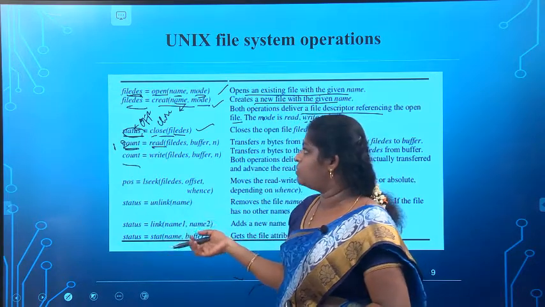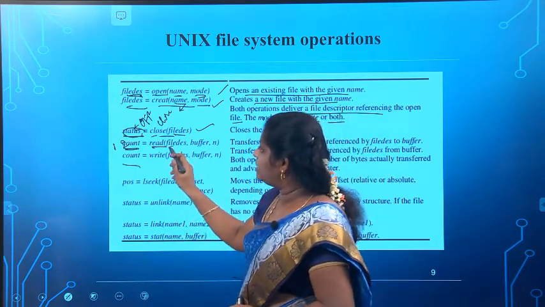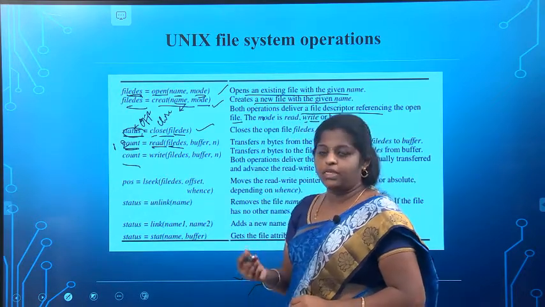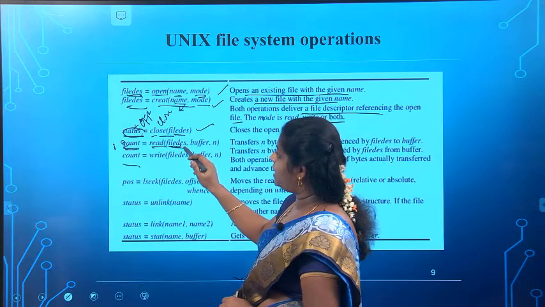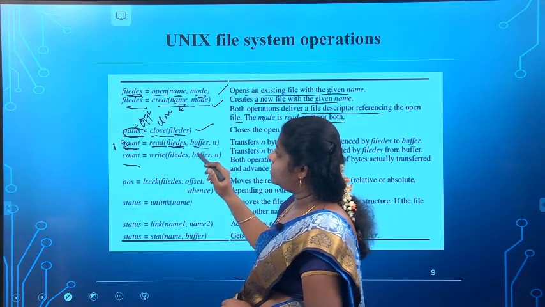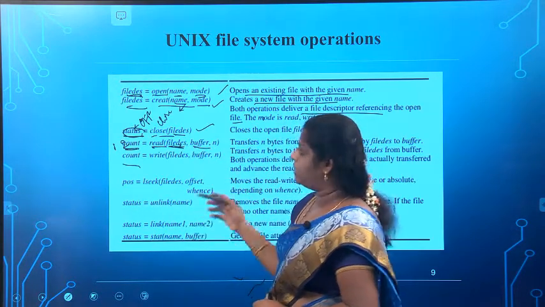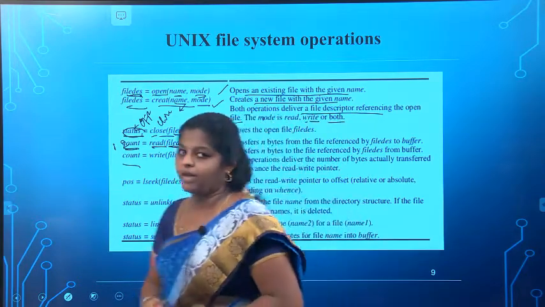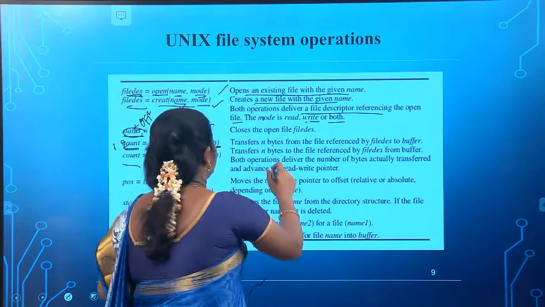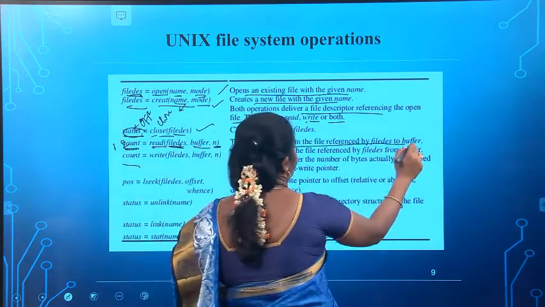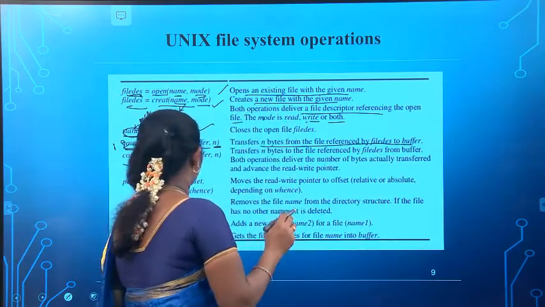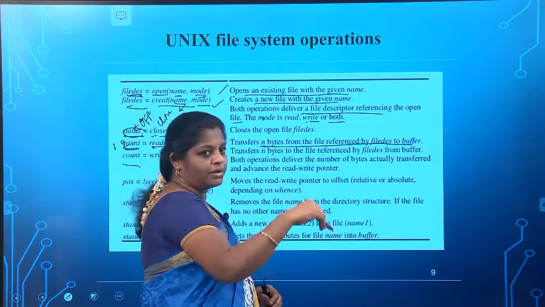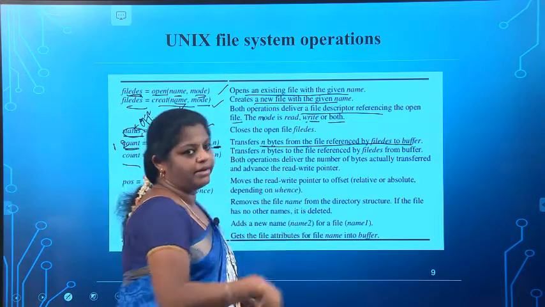If you want to read the file, you need to give the file destination, the buffer memory where you are going to read, and how many bytes you are going to read. That transfers n bytes from the file referred to by the file destination to the buffer. So the number of bytes I give is transferred from the file to the buffer, then the user can read it.